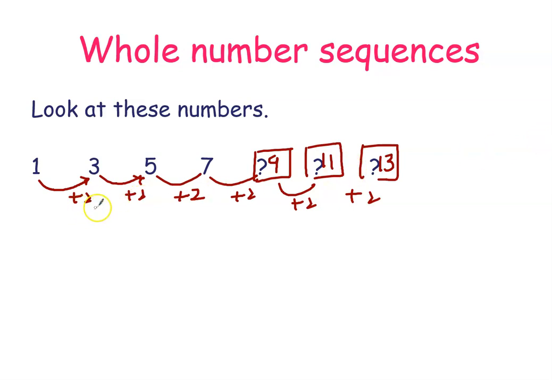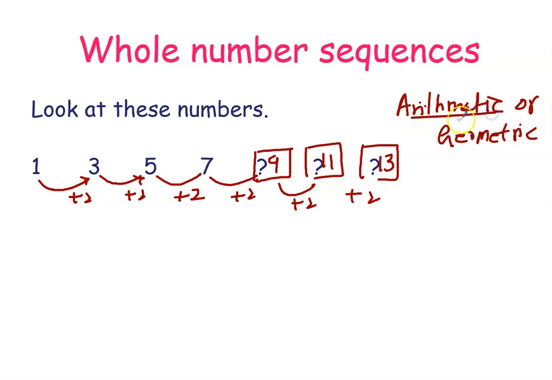If you see, what type of sequence is this? Arithmetic or geometric? This we are going to learn today. Arithmetic means when you are adding or subtracting the same number. Like here we are adding plus 2, plus 2, plus 2, plus 2. So it is arithmetic here.